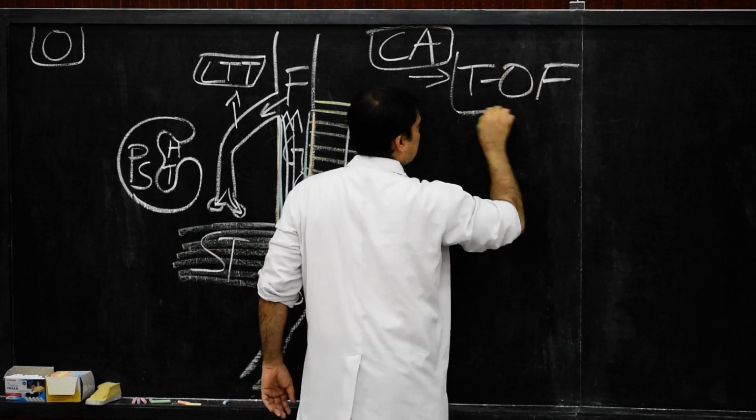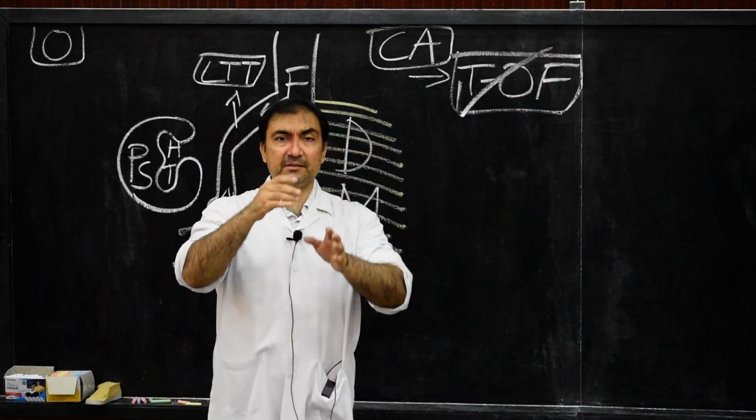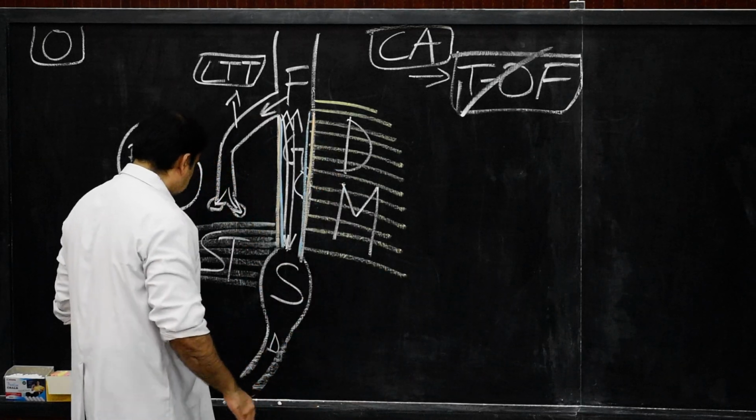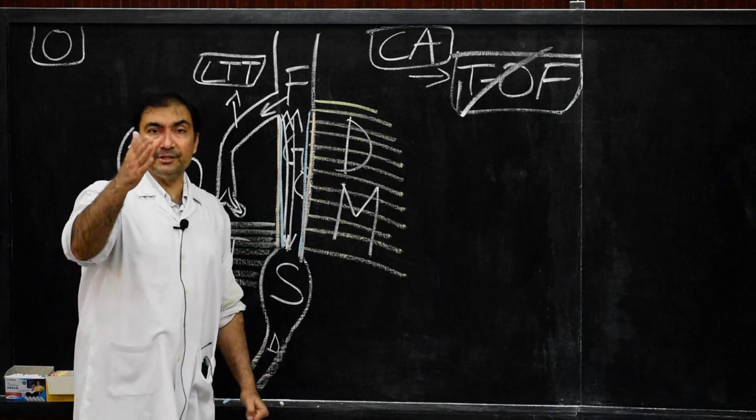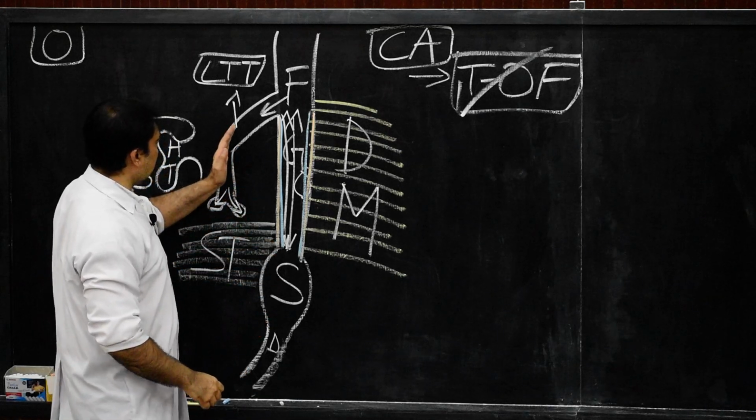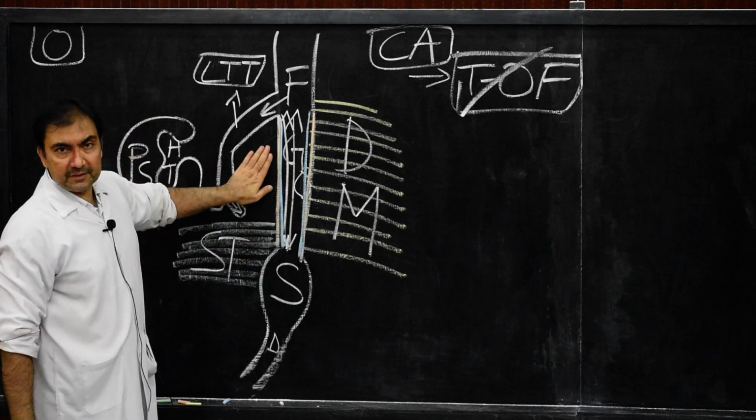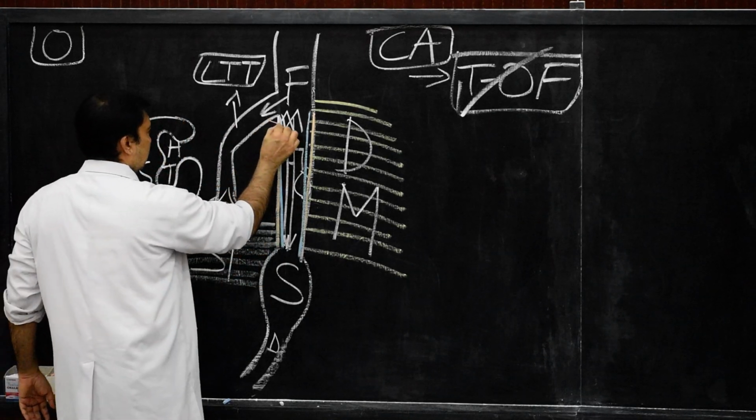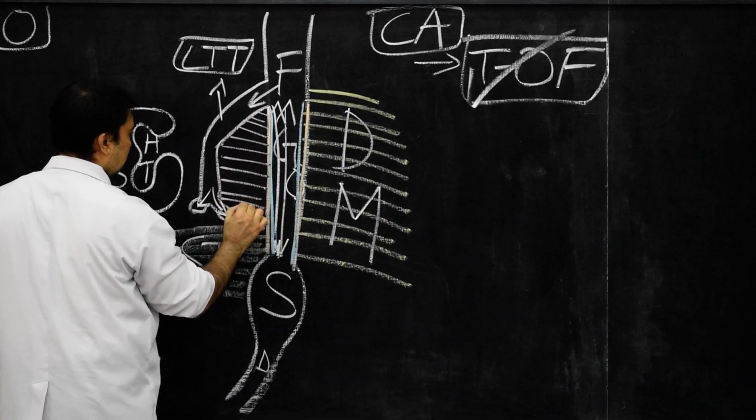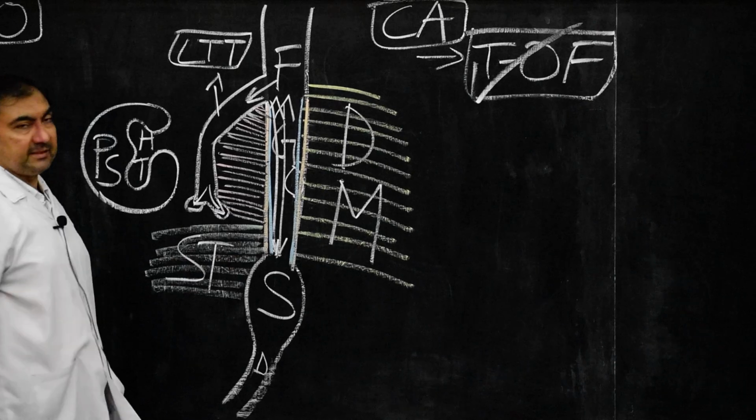tracheoesophageal fistula. Now what is tracheoesophageal fistula? Abnormal communication between esophagus and trachea is called tracheoesophageal fistula. Now try and understand this concept. There is presence of the tracheoesophageal septum in between the laryngotracheal tube and esophagus. That means this is our tracheoesophageal septum. Now if I put color here, you will understand this is the entire tracheoesophageal septum.